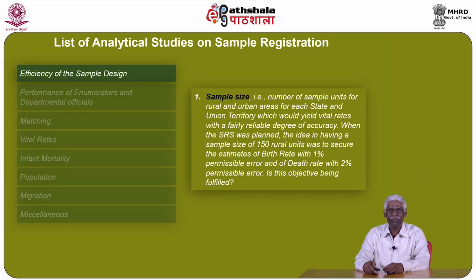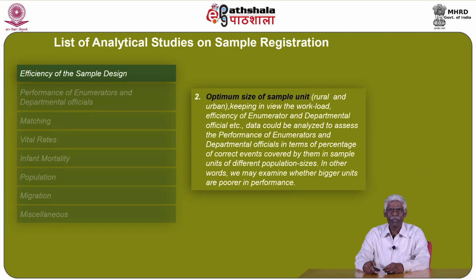Is this objective being fulfilled? 2. Optimum size of sample unit, either in rural or urban areas. Keeping in view the workload, efficiency of enumerator and departmental official, etc., data could be analyzed to assess the performance of enumerators and department officials in terms of percentage of correct events covered by them in sample units of different population sizes. In other words, we may examine whether bigger units are poorer in performance.